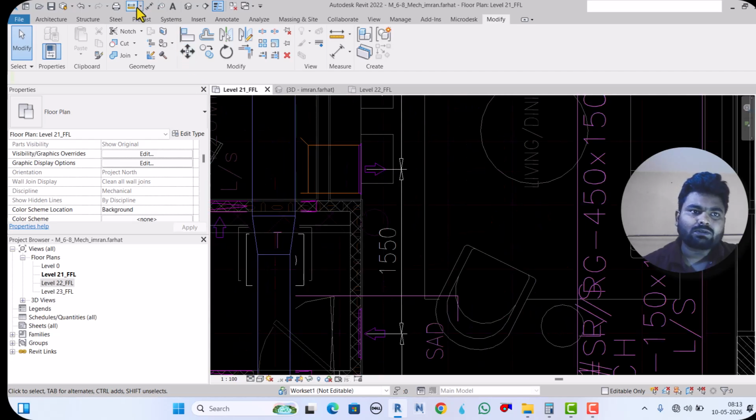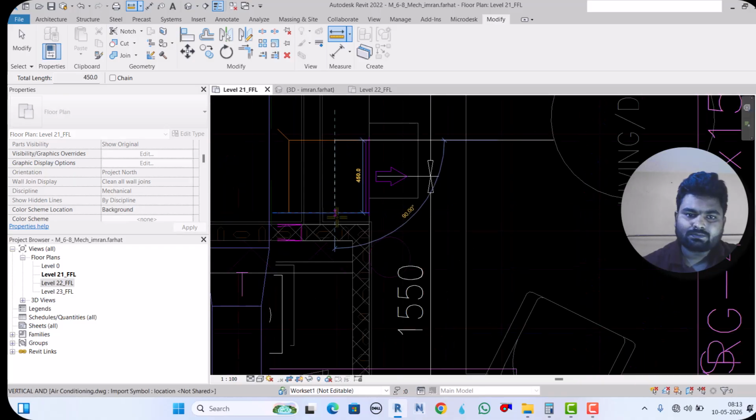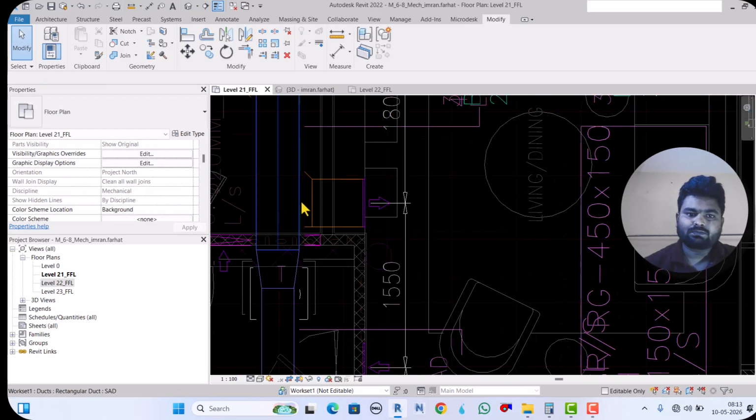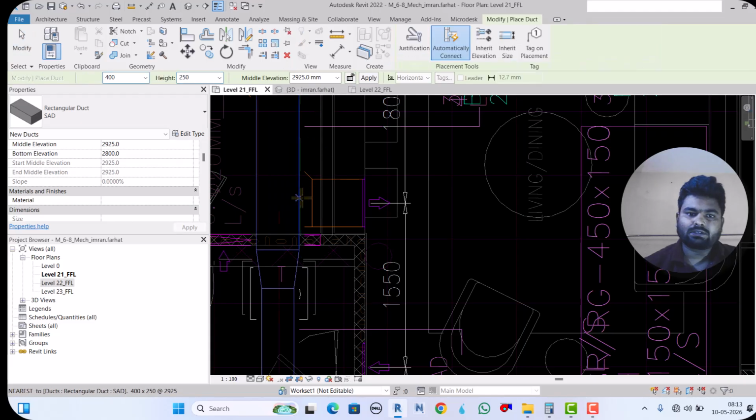So what I will do, since it is not mentioned, I will measure it. 450. Okay, then 450 by 150. So what I will do, just create a similar one.